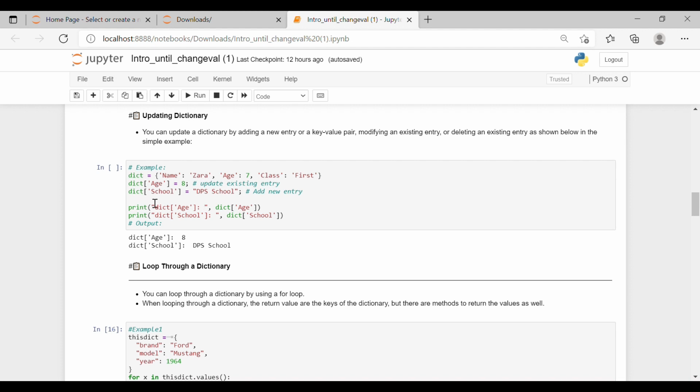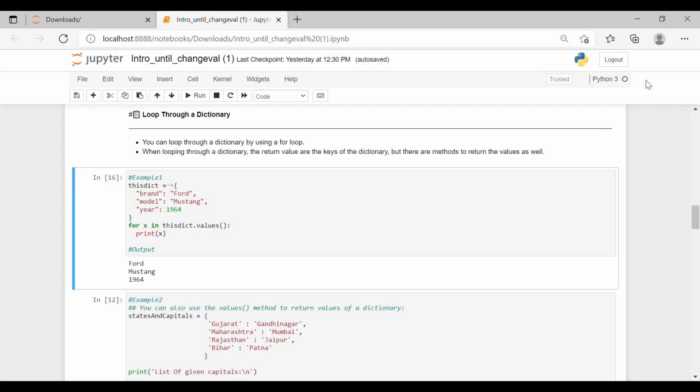Again, the dictionary, dict, in square brackets, add the key which you want to add equals to the value which you want to add. Now if we print, the output we get is age 8, which was earlier 7 and which we updated here, and we got a new key value pair, school, which is DPS.